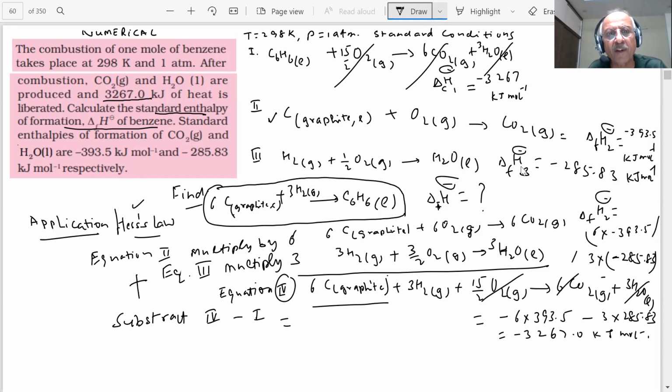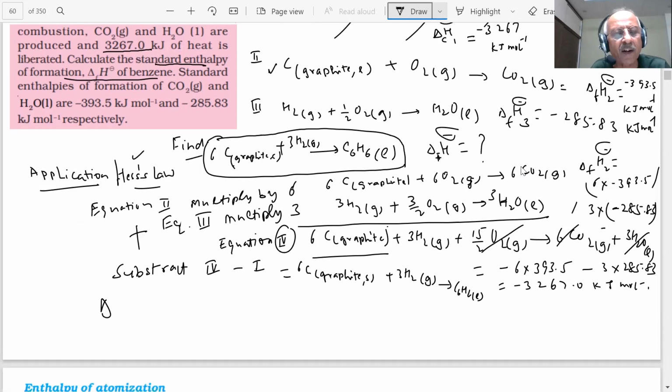So what will be the value you will get? 6 carbon graphite, it is solid, student, plus 3H2 gas, student, and C6H6 liquid. Rest everything will cancel. And then what is the value of the delta H of formation for this, student?